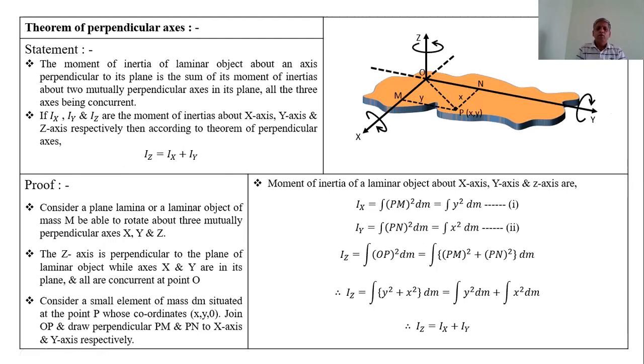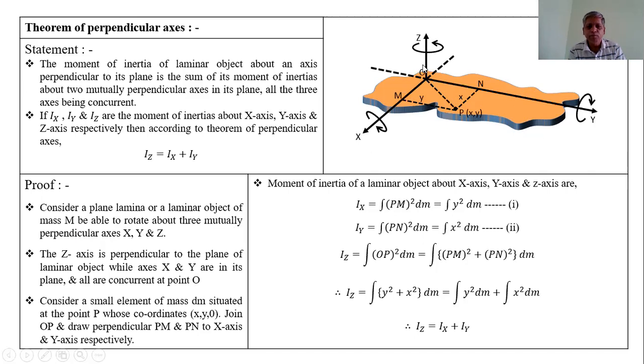Now, its proof. For that purpose, consider a plane lamina or laminar object of any shape of mass m, able to rotate about three mutually perpendicular axes x, y, and z.